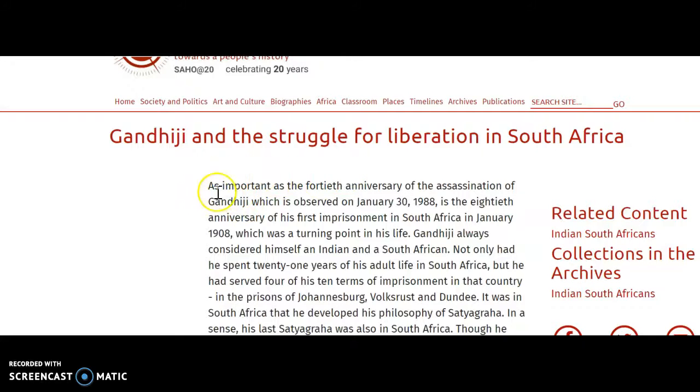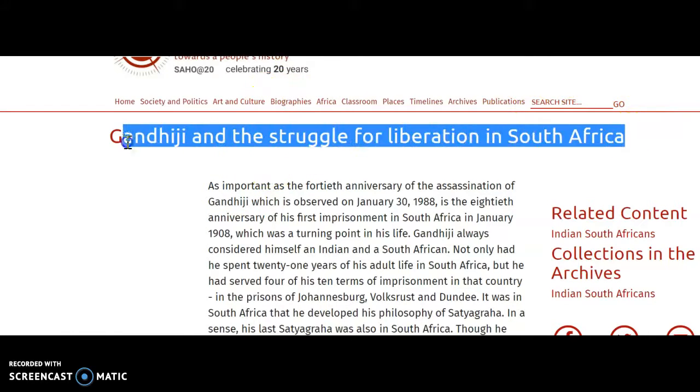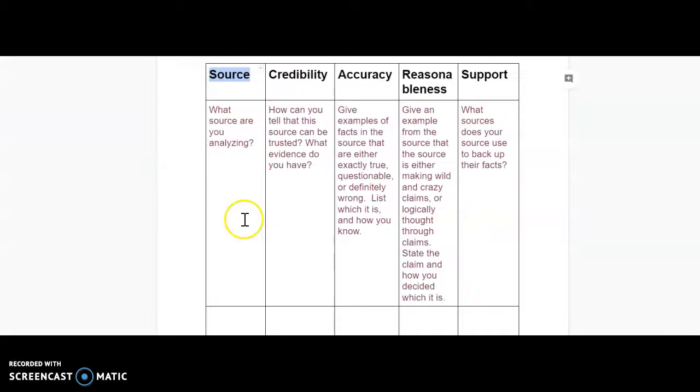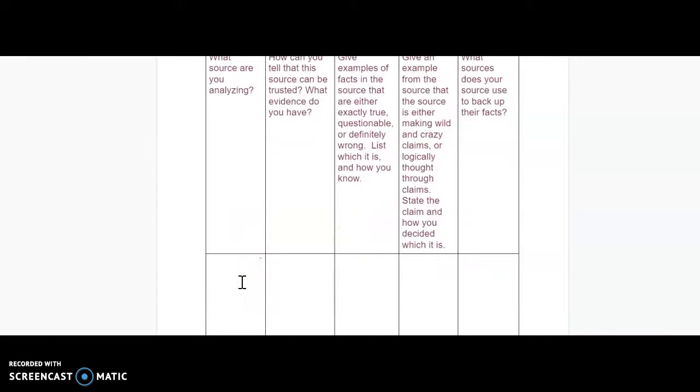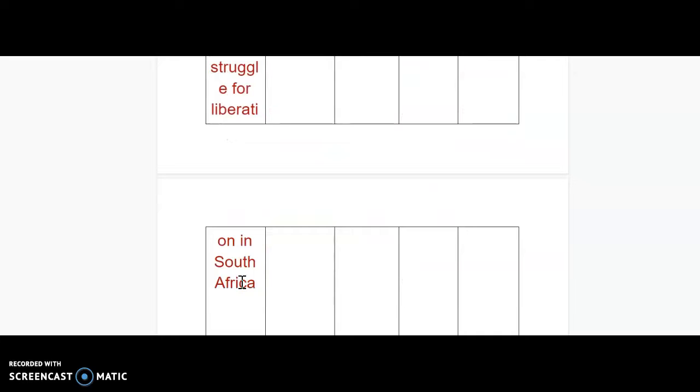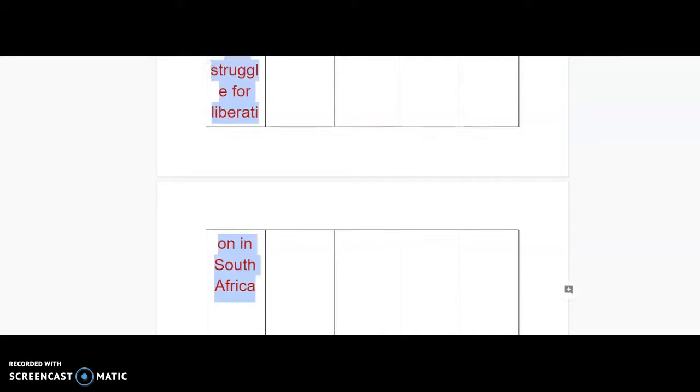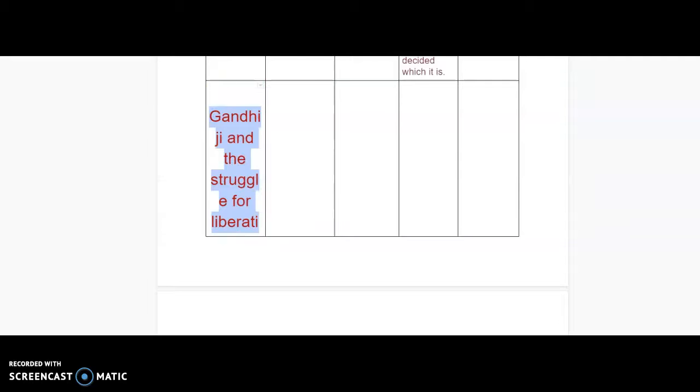So in this source, we need to decide if it's reliable or not. So I'm going to include the title of the article, and I'm going to put that in this box underneath where it says source. I'm going to change that because that's too big. I can make this much smaller and still be able to read it.